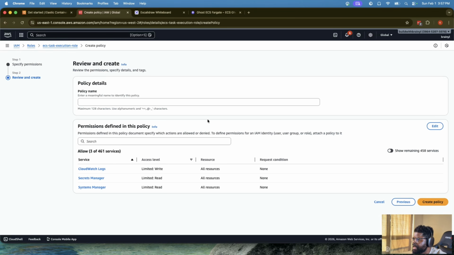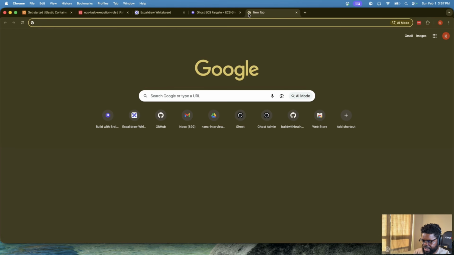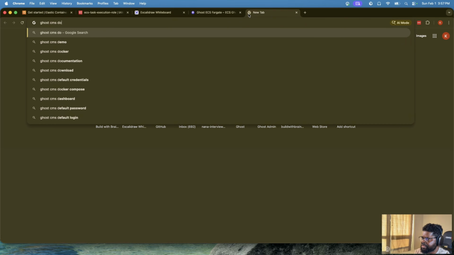I'm just going to go next. I'm going to call it ECS task execution role. Sometimes it's good to name things properly because when you now have a lot of them, it's sometimes confusing. You don't know exactly what something was created for. So we have the ECS task execution role, and then we have the ECS task execution role policy. Good. So the next thing I really want to search for is Ghost CMS Docker, okay?